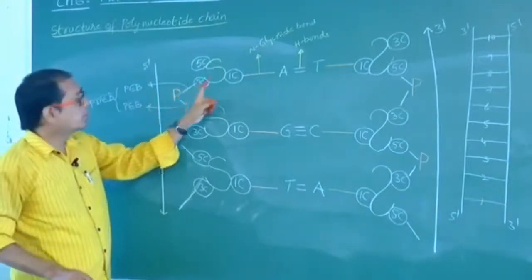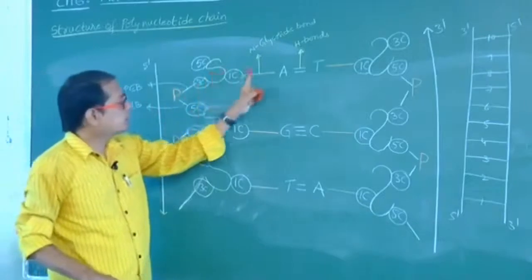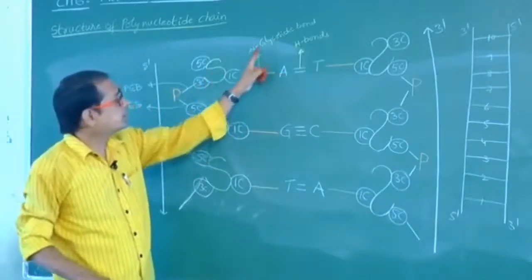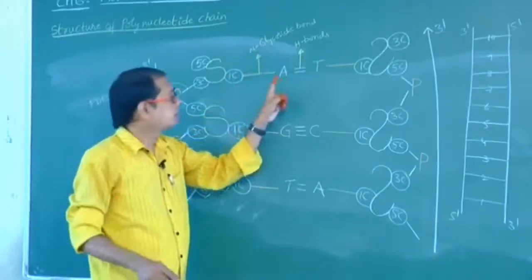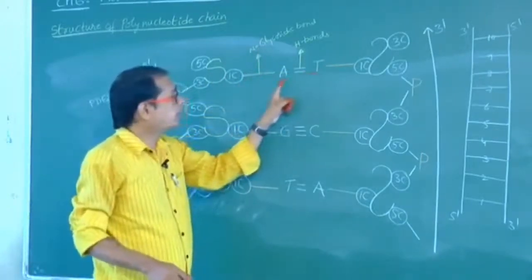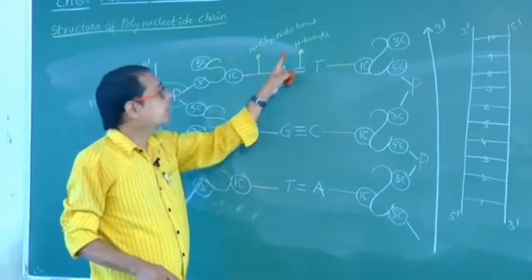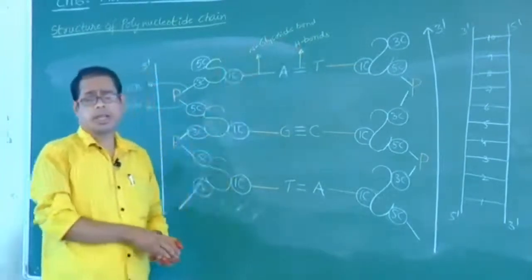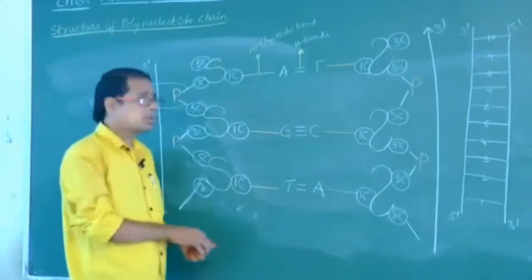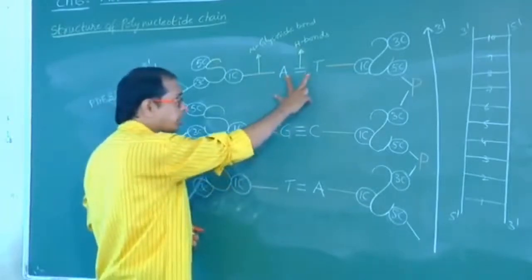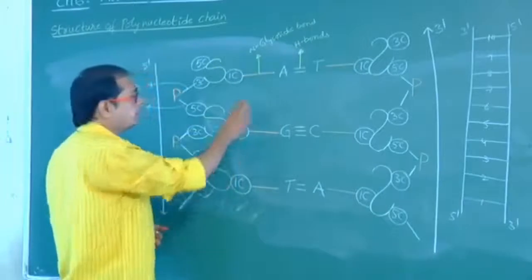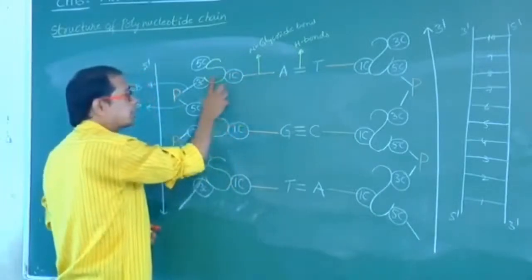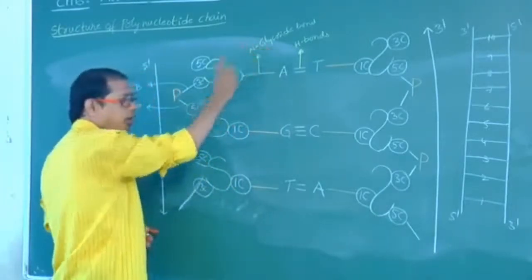Next, the bond present between sugar and nitrogen base is N-glycosidic bond. The bond present between two opposite nitrogen bases is called hydrogen bonds. Again, I will recall: the bonds between nitrogen bases are hydrogen bonds. The bond between nitrogen base and sugar is N-glycosidic bond.